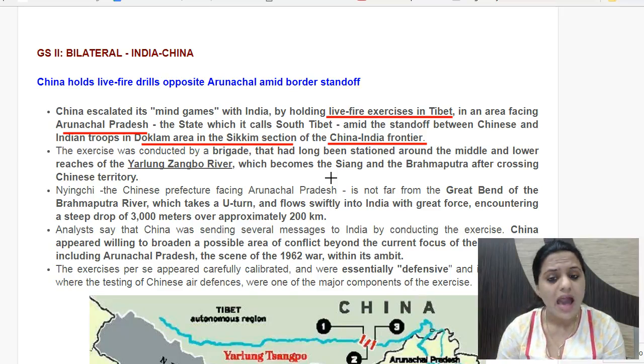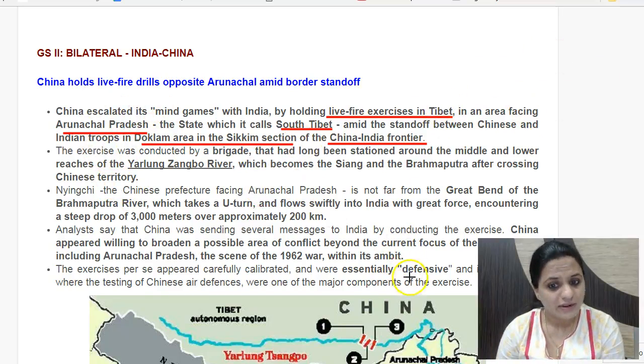So that is there. And apart from that, with respect to Arunachal Pradesh too, Arunachal Pradesh is completely claimed by China. The 1962 war between India and China was also on the ground that Arunachal Pradesh belongs to China. Arunachal Pradesh is called in China as South Tibet. So this is the term which is used by China for Arunachal Pradesh. So now that's what is stated, that this exercise has been conducted in this region.